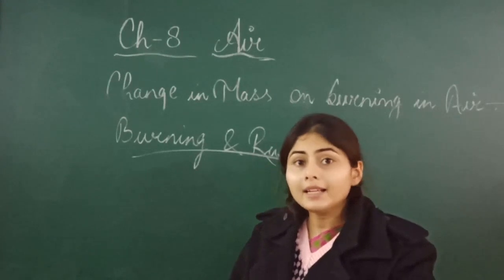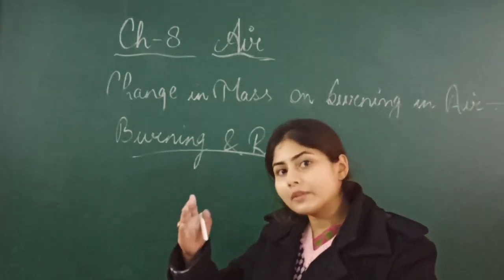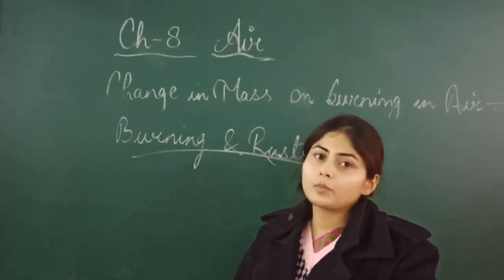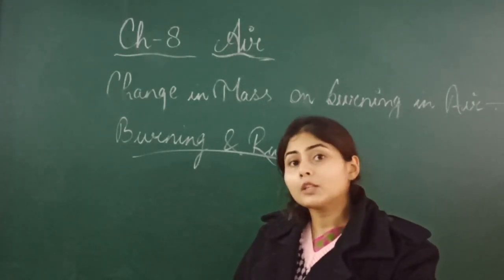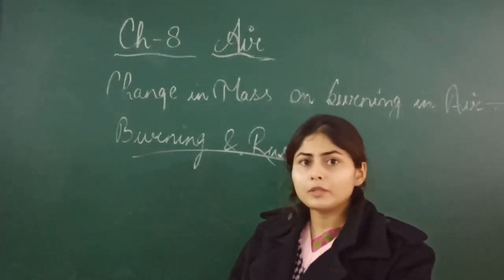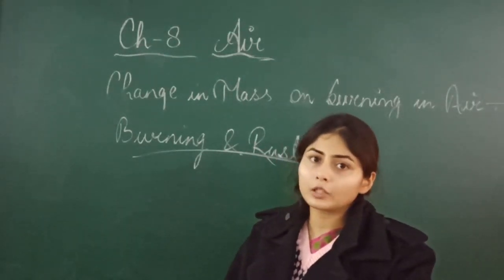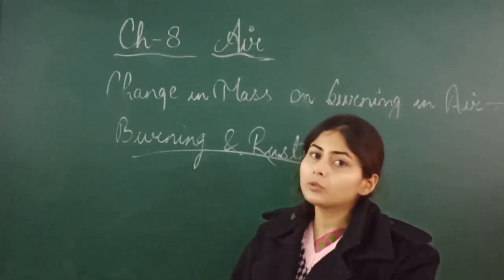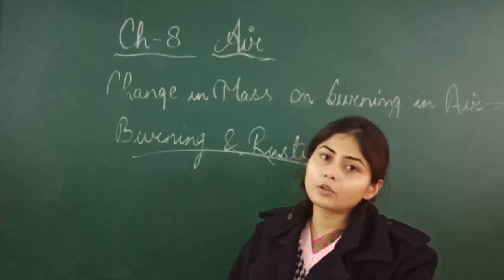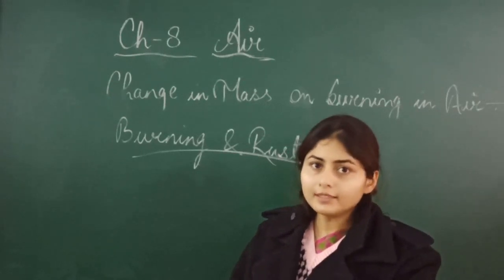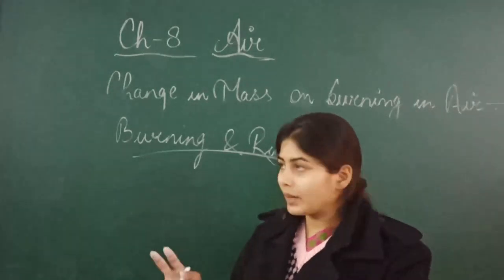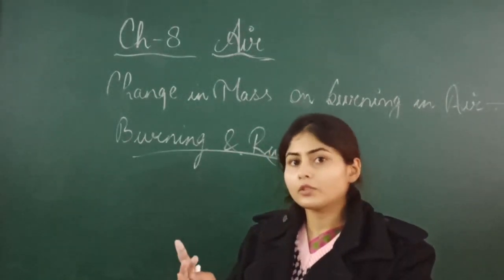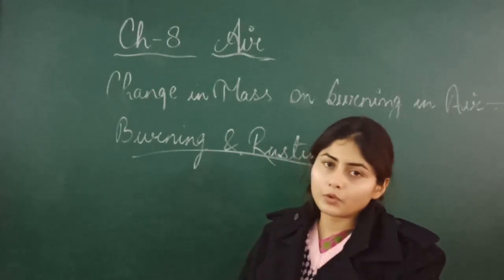Got it? And if an iron object comes in contact with the water and with the oxygen, then the rusting will take place. If only one thing is present, means if water vapor is present and oxygen is not present, the rust will not take place. Got it? If oxygen is present and water vapor is not present, then also the rusting will not take place on the iron object. Clear? So both the things are required in the rusting. Moist air means water vapor and oxygen, both the things are required in the rusting process.